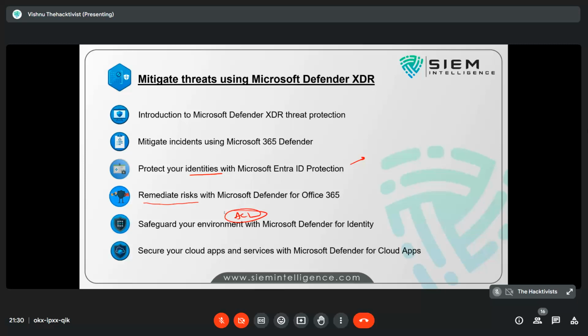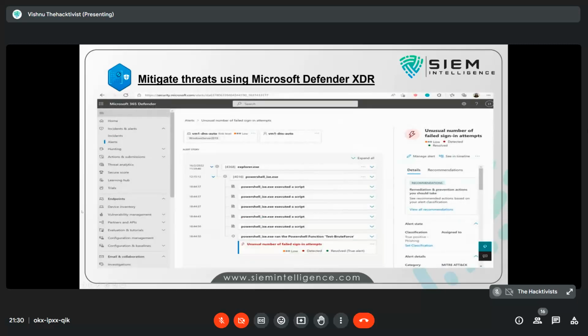XDR, this is a module. I am telling you this is a module of Microsoft Defender XDR capabilities, right? This is actually standard. As these services are paid versions, right now I am not showing security.microsoft.com directly, which is a site, or an online tool, where we can open and see.